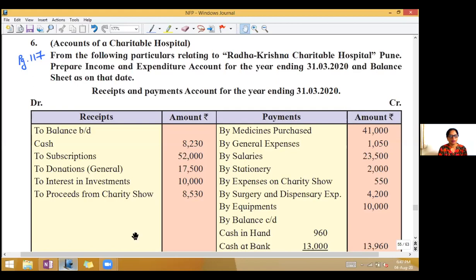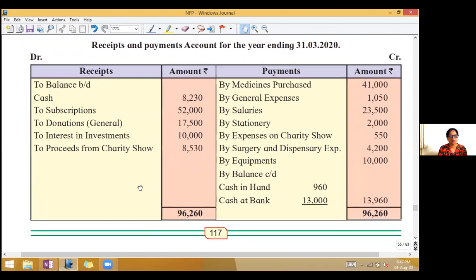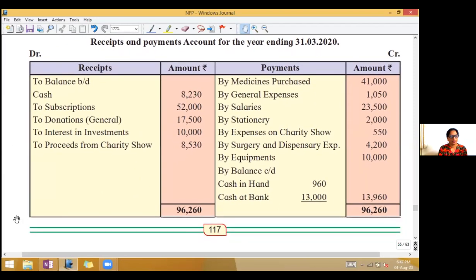Receipts and payments account for the year 31st March 2020. On the receipt side, we have the balance brought down, cash. Remember, on the receipt side, whenever a balance is given, we have to ignore it. So you can write there, ignore, or put a cross there. Then subscriptions, donations, general. General means you will show it on the income side. Capitalize means you have to show it added to the capital fund. Then interest on investments and proceeds from charity show.